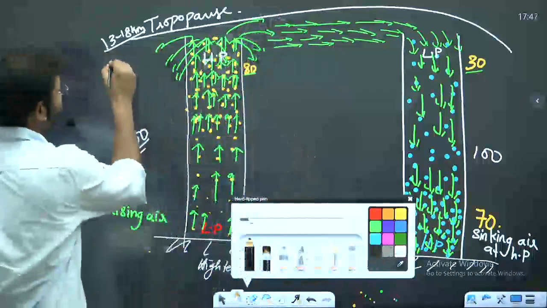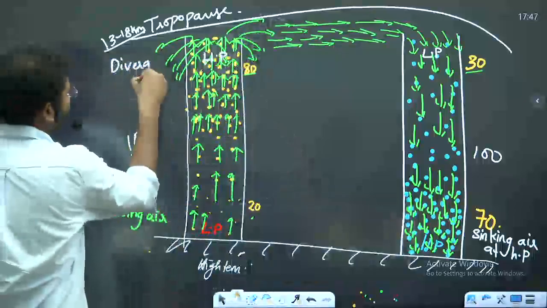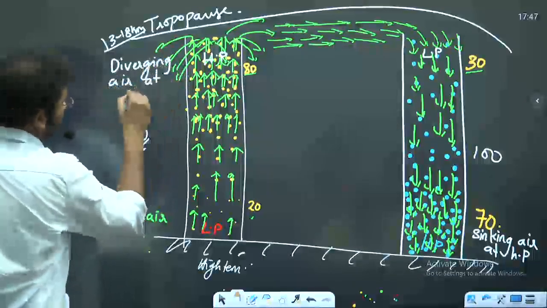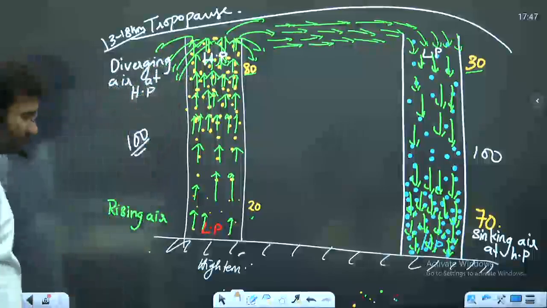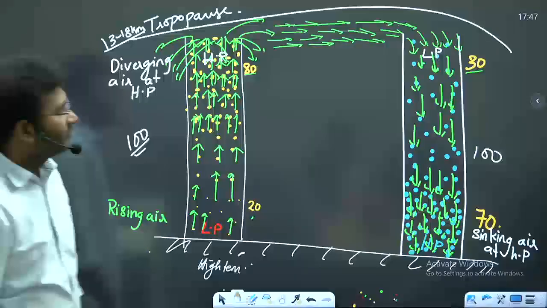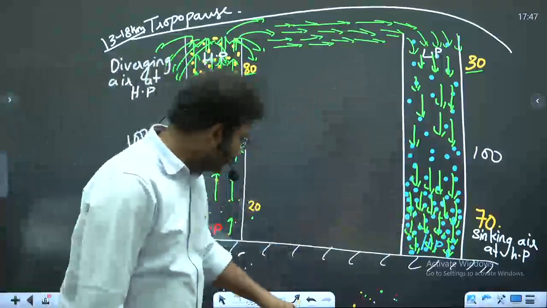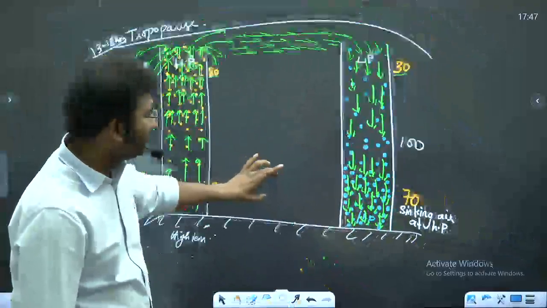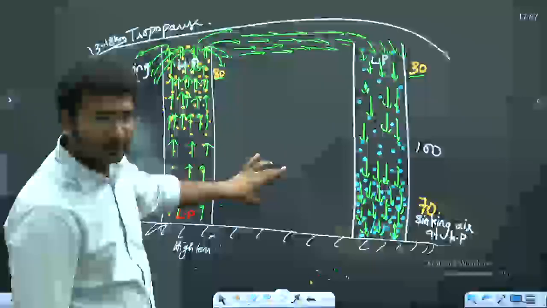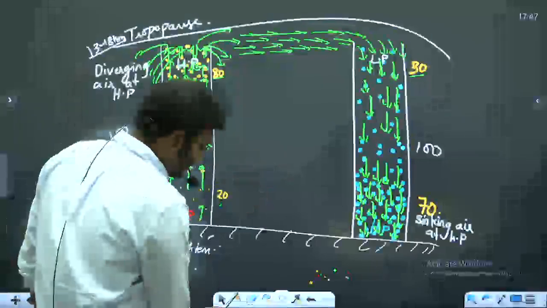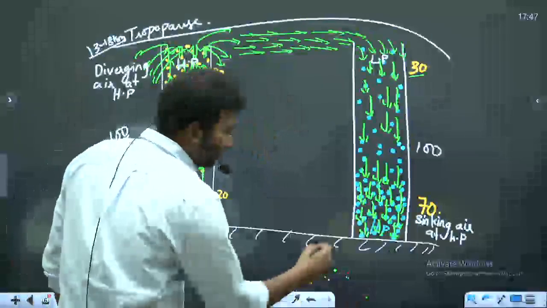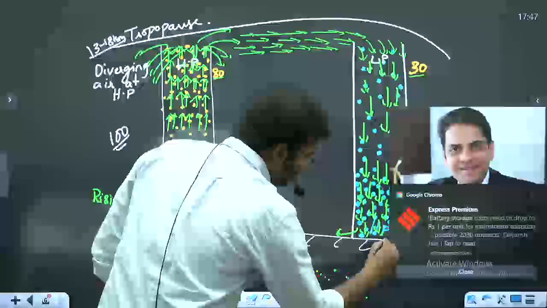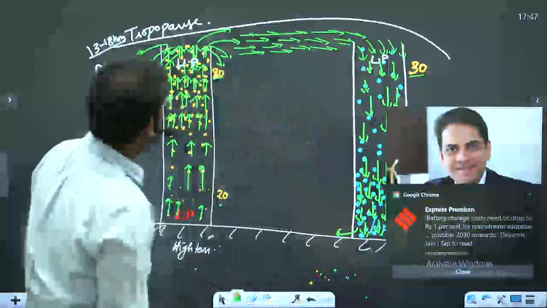This is called, right? Now come to this high pressure column here. Now even at this high pressure column, you will see the air will start to diverge in all directions. As you have sinking air, now this sinking air will start to diverge in every direction. What happened?